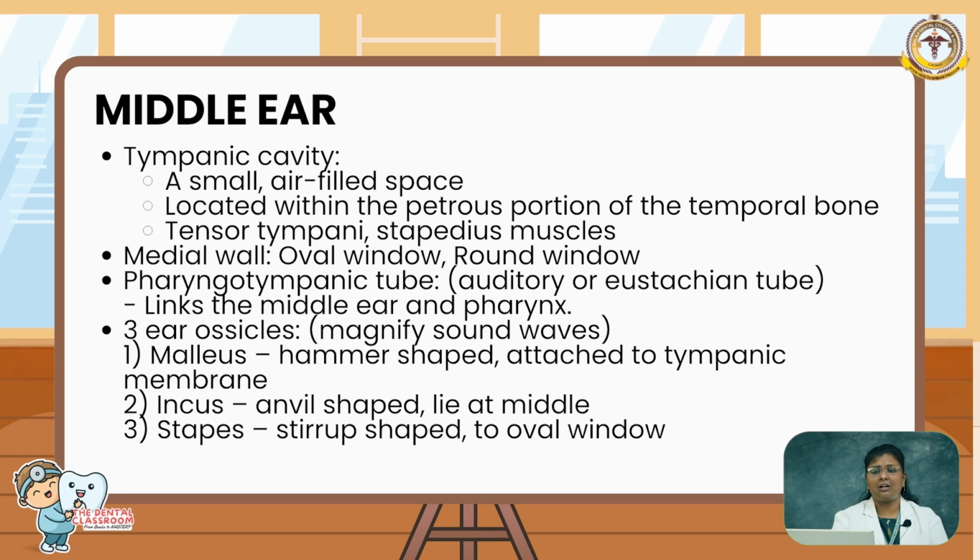There are 3 ear ossicles: the malleus, the incus, and the stapes. The malleus is attached to the tympanic membrane, and the inner part of the malleus is attached to the incus. The incus is the bone between the malleus and stapes. The stapes is the smallest bone in our body, attached on one side to the incus and on the other side to the oval window. This oval window continues as a membranous structure into the inner ear.